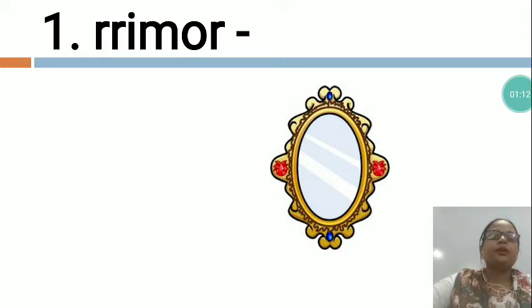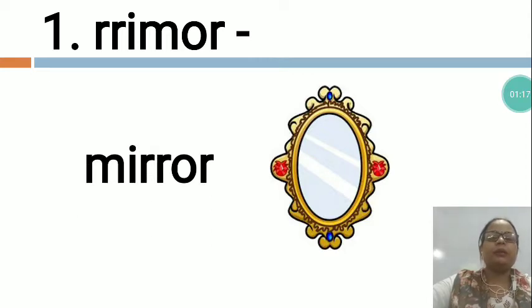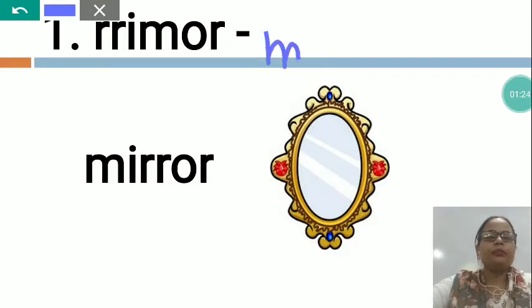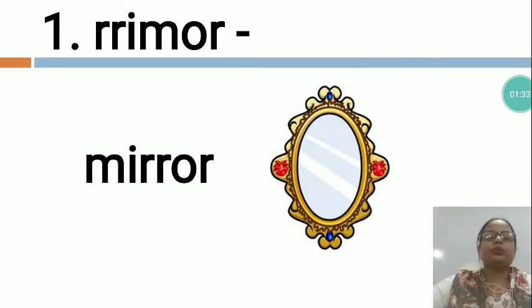This is mirror. Mirror spelling is MIRROR, mirror. So dear children, we will write here MIRROR, mirror. So dear children, with the help of mirror, we can see our image. So this is mirror.